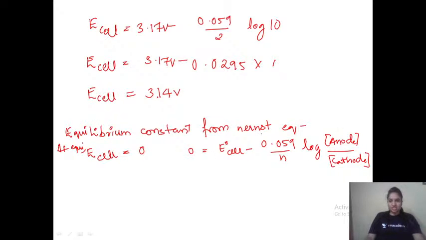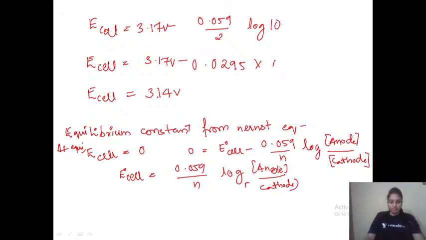Now I can shift this entire term to the other side, so it will become positive. The other side will remain only E naught cell. So E naught cell is equals to 0.059 upon n log of concentration of anode upon cathode.